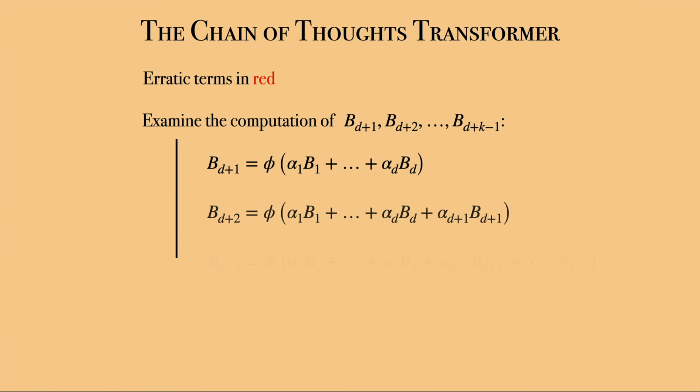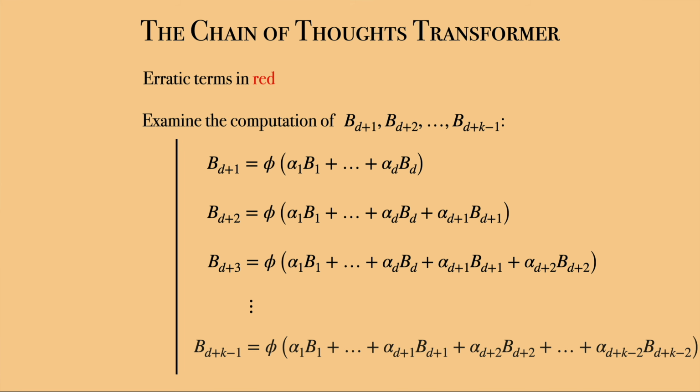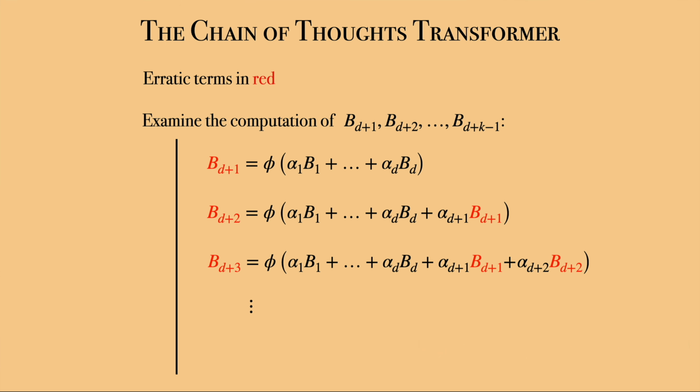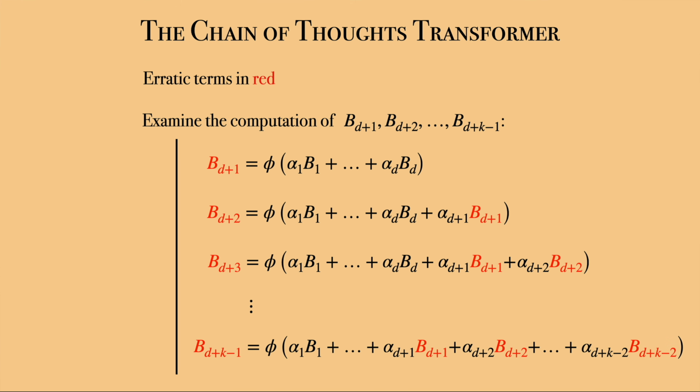Within the chain of thoughts transformer, if you make the least little error in the computation of bd+1, then this error will cause an error in bd+2. Then bd+1 and bd+2 are both erratic, yielding an increased error in bd+3, and so on until bd+k-1, where the error has basically gone out of control. So we need to control the error or loss at every single step of the computation.